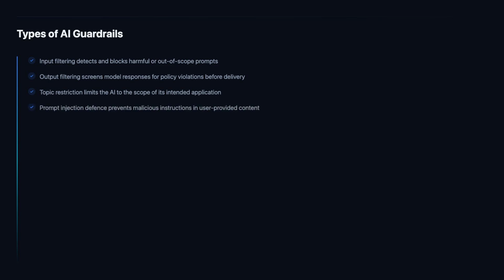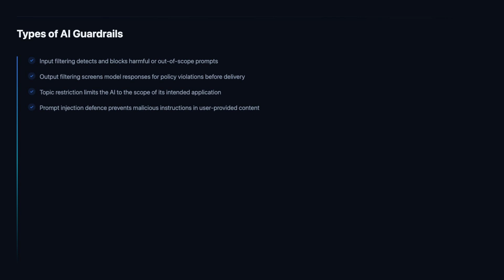Prompt injection is one of the most significant and distinctive security threats to AI systems. It occurs when malicious instructions are embedded in content that the AI processes, a document it is asked to summarize, a web page it is directed to read, or a customer message it is asked to respond to.